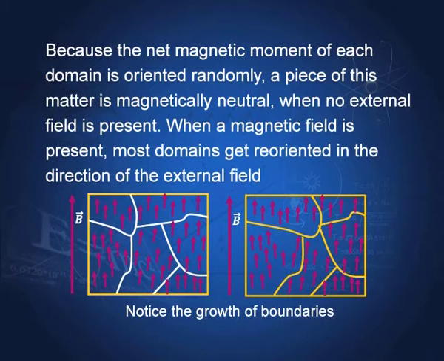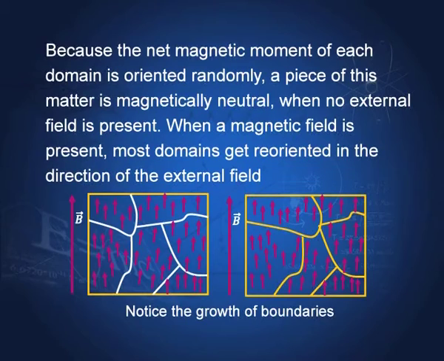When an outside field is applied as shown here, all these domains start pointing in the direction of the field. Not only this, you would also notice that the walls of the domains also change. They grow for those which are already in the direction of the field.